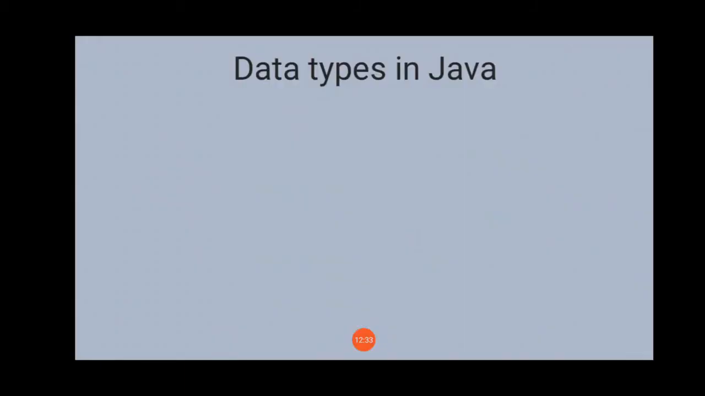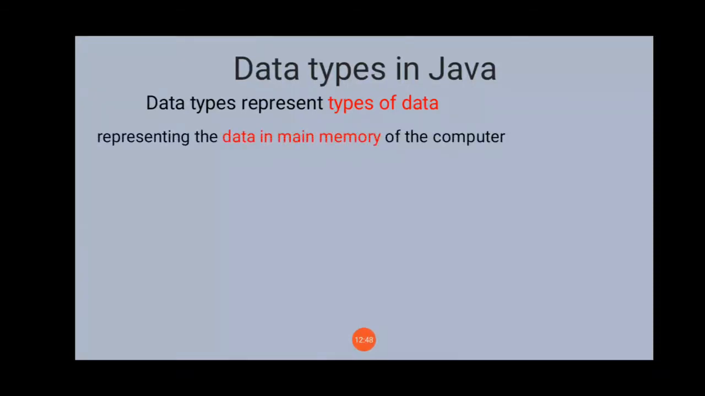Now we will go with the next concept, which is the most important concept in Java. Now understand data types in Java. So what do you mean by data types? Data types represent types of data, meaning representing data in the main memory of the computer, which kind of data we want to store. And remember one thing, Java is a strongly typed programming language. That means whenever you declare any variable, at that time you have to specify the type of that data.